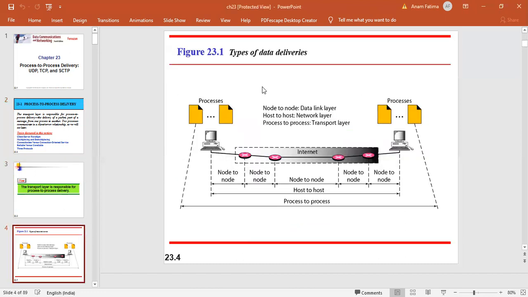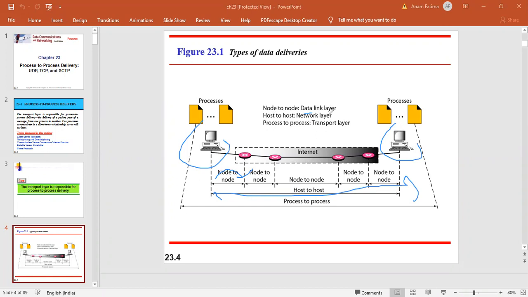As you can see, these are the different layers, and they have their own responsibilities. The network layer is responsible for host to host delivery, that is, from the source system to the destination. The layer responsible for hop to hop delivery is the data link layer, which decides how the data packet moves from one link to the next.